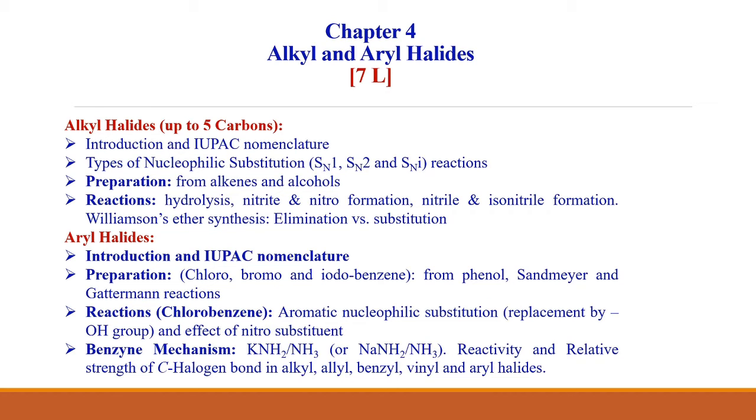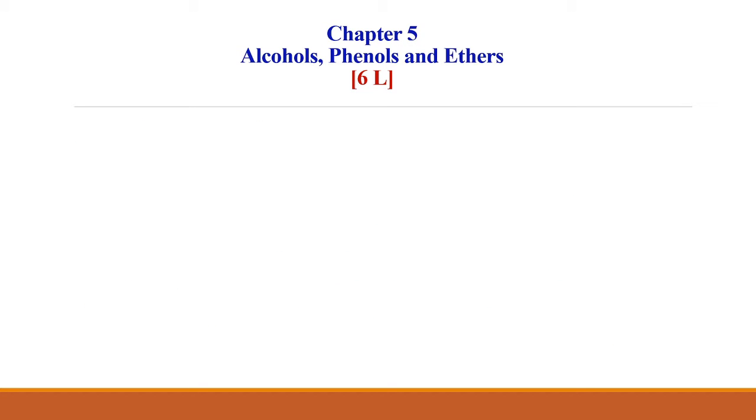We will also discuss the benzyne mechanism involving potassium amide in liquid ammonia or sodium amide in liquid ammonia, and the reactivity and relative strength of the C-halogen bond in alkyl, allyl, benzyl, phenyl and aryl halides.